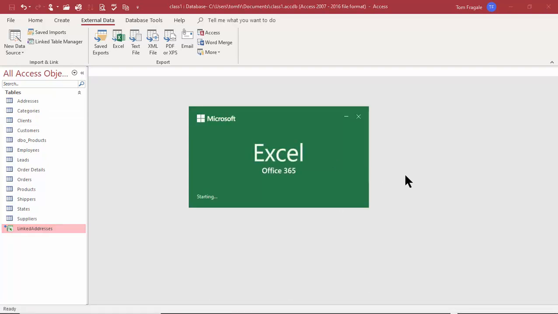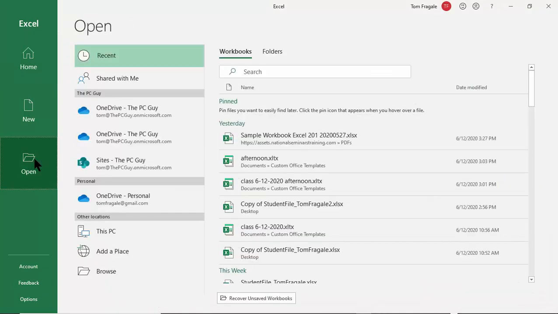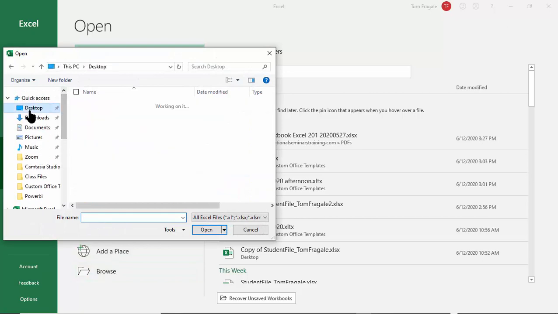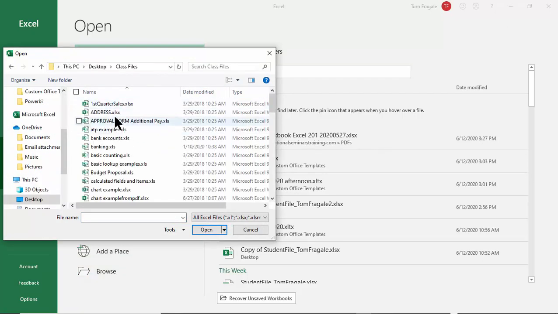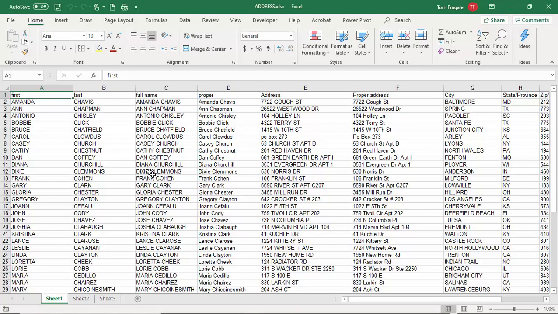And I'm going to open up that same file. Okay, so I'm going to pick on Open here. And I'll pick on Browse. And I'm actually going to point to that same file on my computer, which is on the desktop. And it was the address file. Okay, so remember how we changed that one in Access. It did not change here.